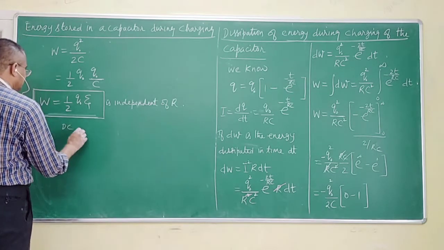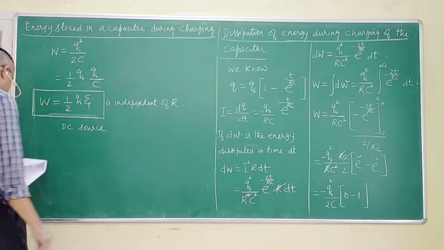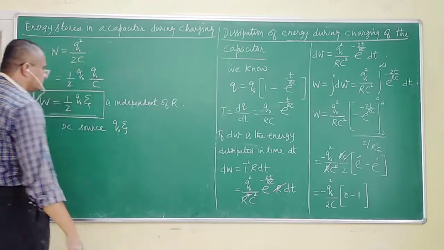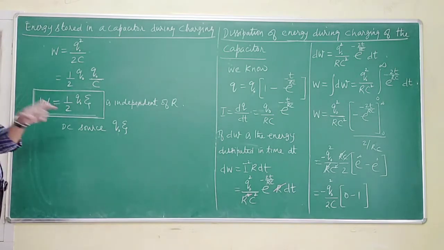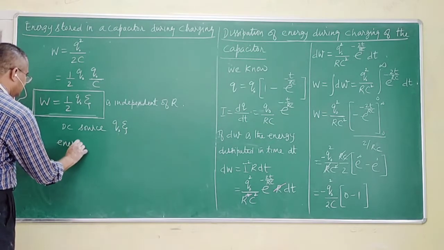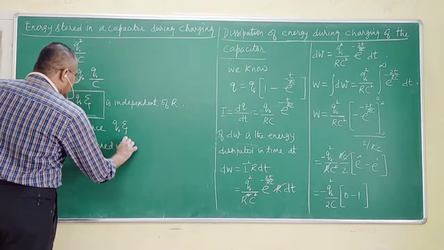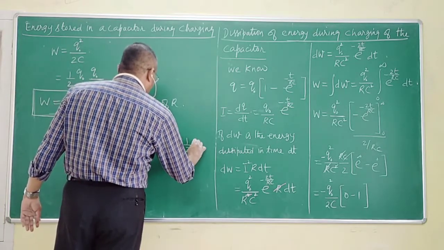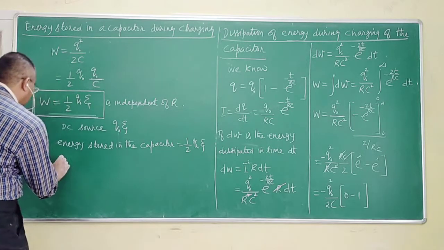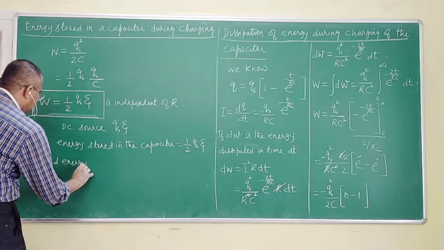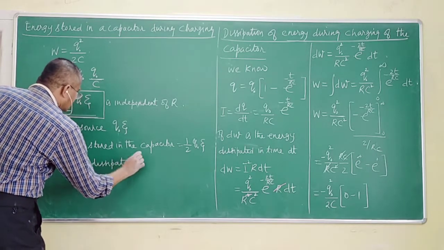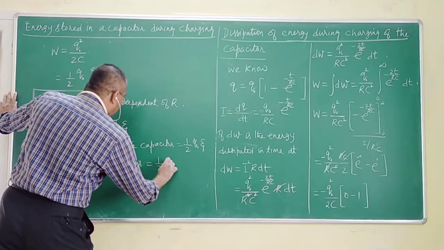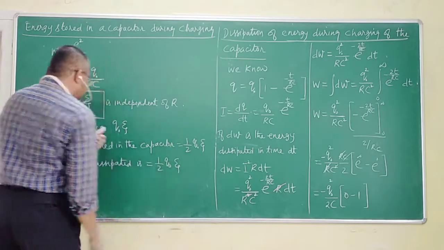Due to a DC source, the maximum energy will be Q naught E. Now, if half Q naught E is the energy dissipated, which means the energy stored in the capacitor will be half Q naught E, and the energy dissipated is equal to half Q naught E. You add this, you get the total energy.